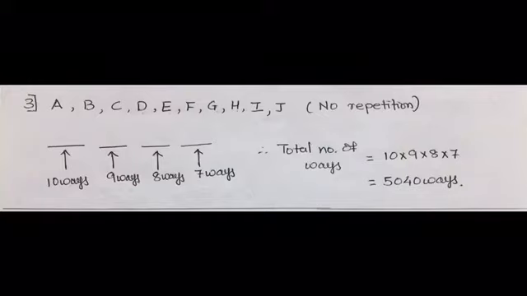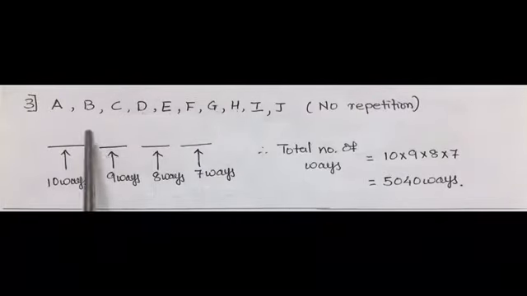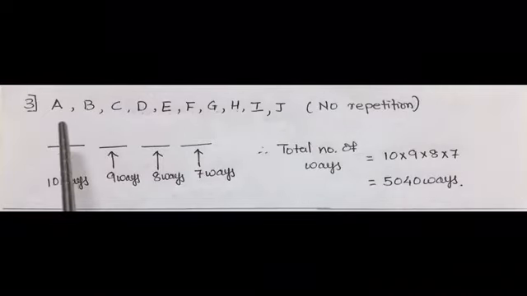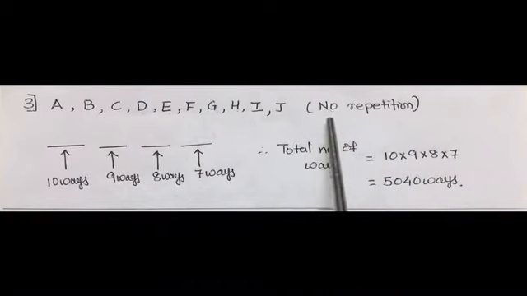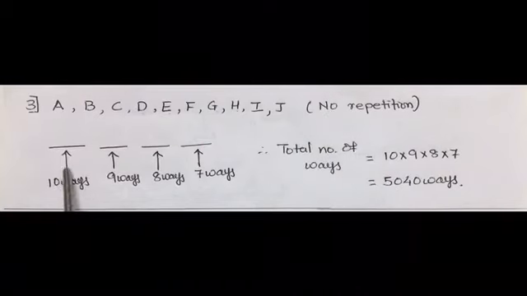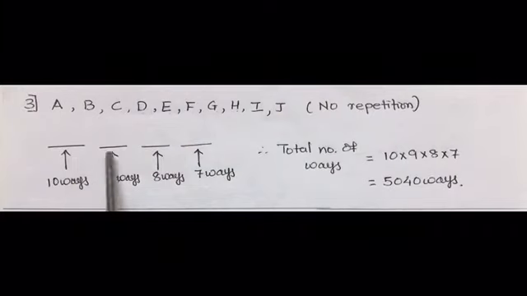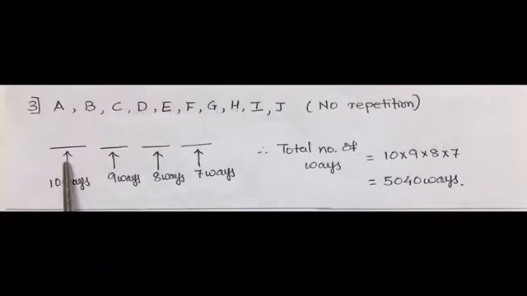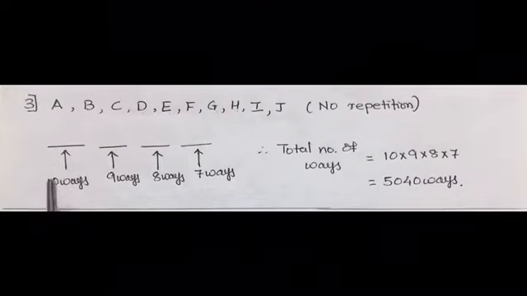Now if we take first 10 letters of English alphabet, it starts from A till J and repetition is not allowed. We have to make a code. 4-letter code is to be made. So we have taken 4 places. Now if we start arranging from the first place, we have 10 alternatives. So we can arrange it in 10 different ways.